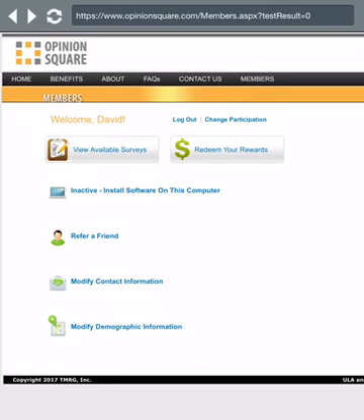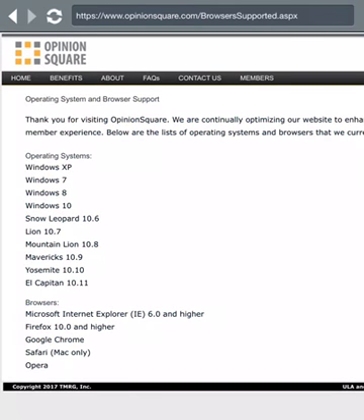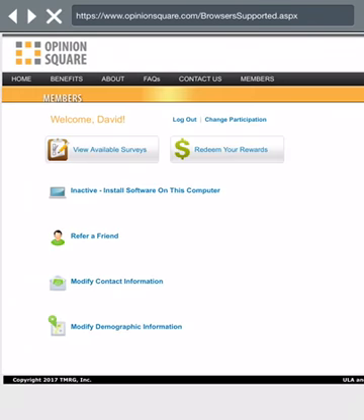Then you have an install software option that says inactive. There's some software that you can install on your computer, not too sure about your tablet or smartphone, that they will pay you so much money a month. You could do that. That's something that I don't do. I have quite a few different survey sites that I have stuff installed on all sorts of devices, and so honestly, I don't mess around with that. But I'll click on it anyway and see. Okay, here it's just explaining, thank you for visiting Opinion Square. Here are the different operating systems. This is all about how it would work.